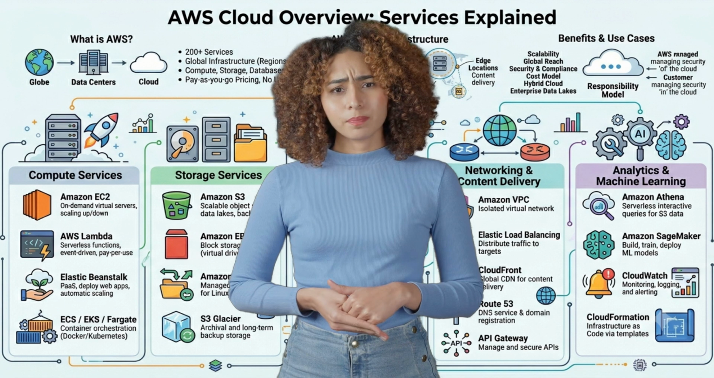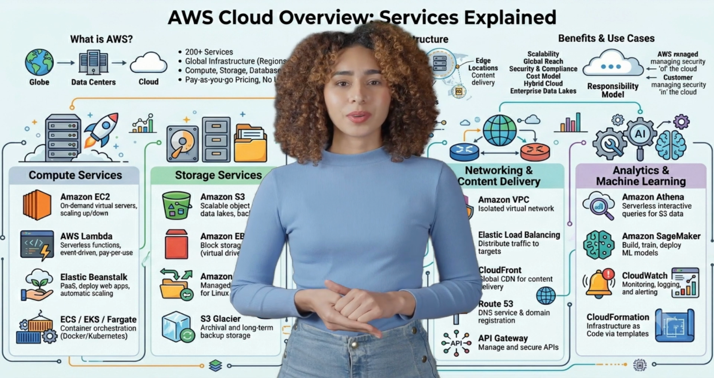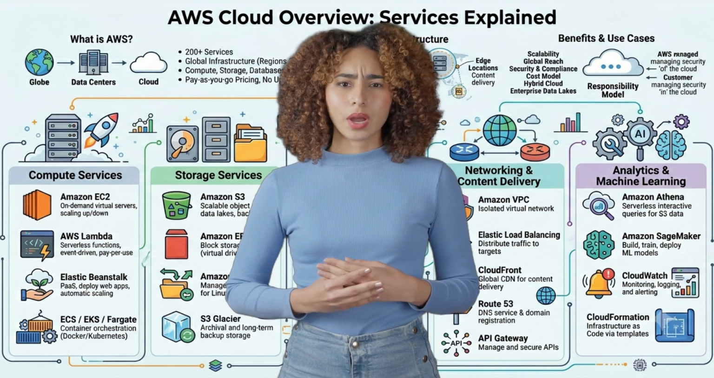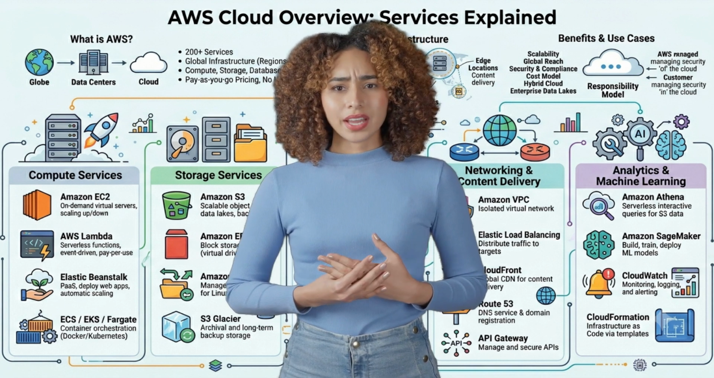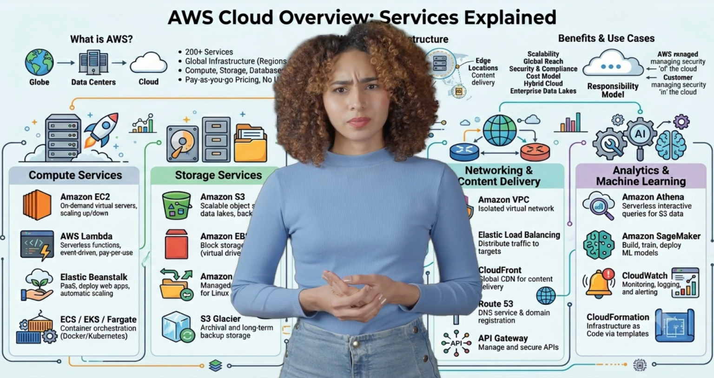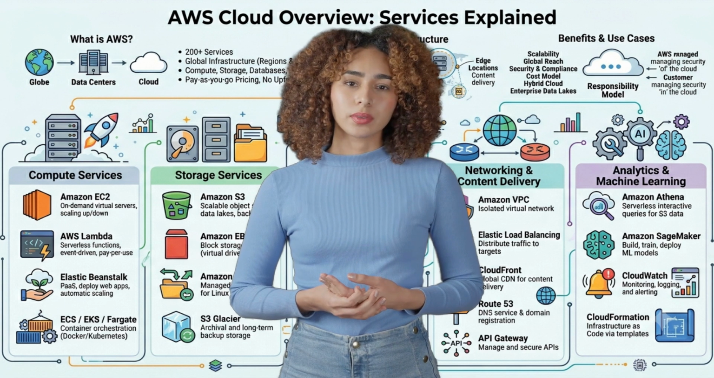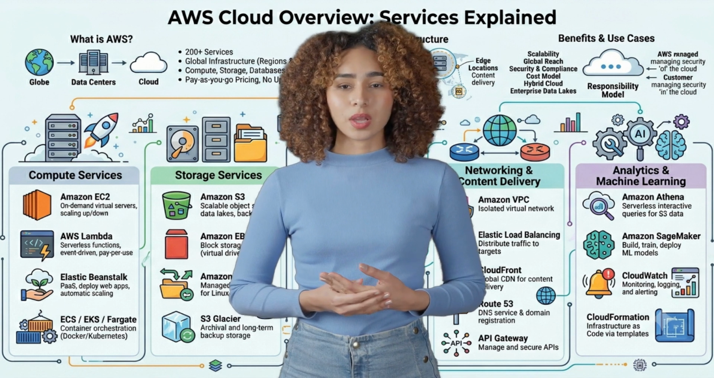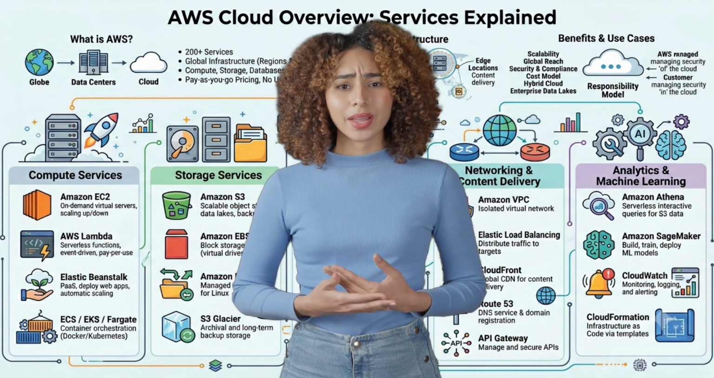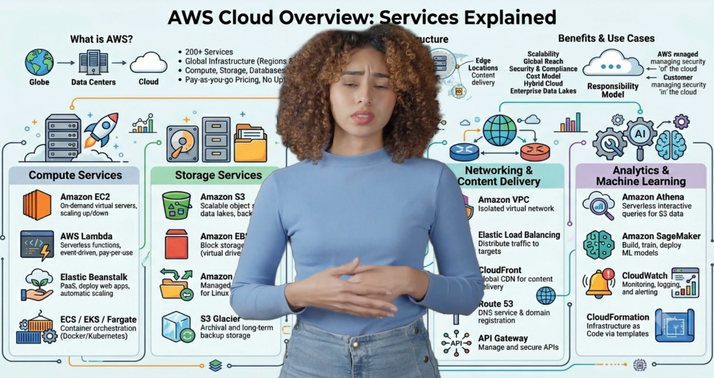Security and identity. AWS IAM, Identity and Access Management. Fine-grained access control via users, groups, roles, and policies. AWS KMS, Key Management Service, managed encryption key service. Additional tools include GuardDuty, threat detection, WAF, Web Application Firewall, and Secrets Manager.